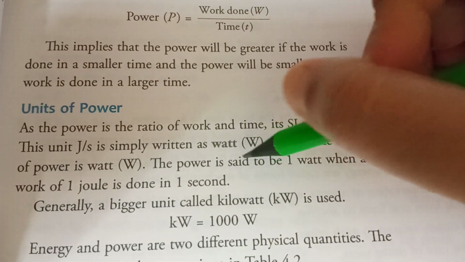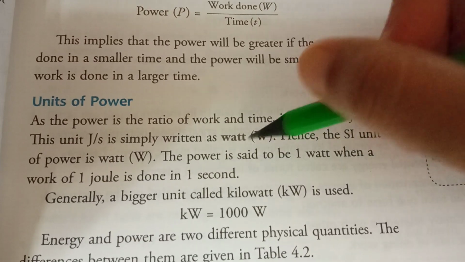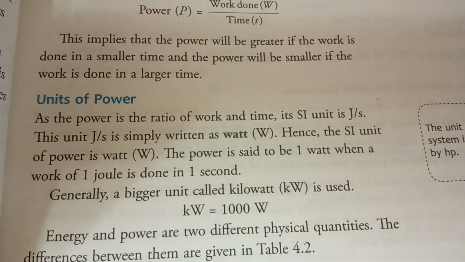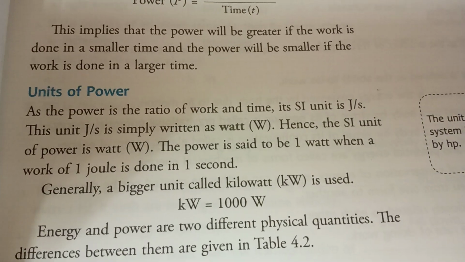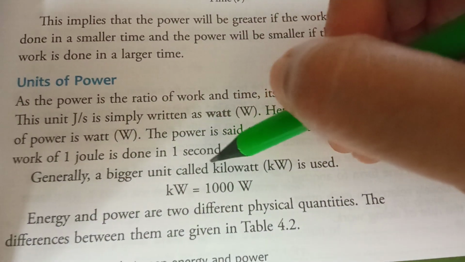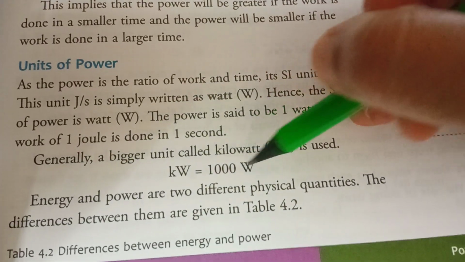The power is said to be 1 watt when a work of 1 joule is done in 1 second. So when 1 joule of work is done in 1 second, then we can say that the power is 1 watt. Generally a bigger unit called kilowatt or kW is used. 1 kilowatt equals 1000 watt.